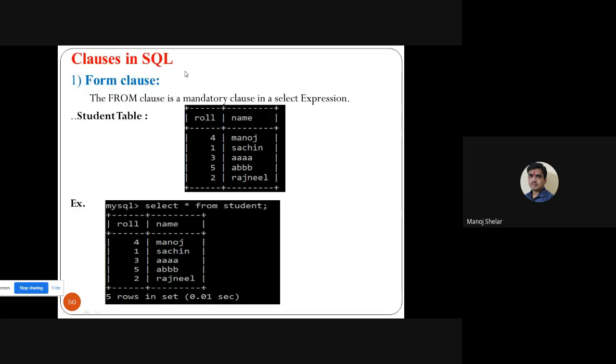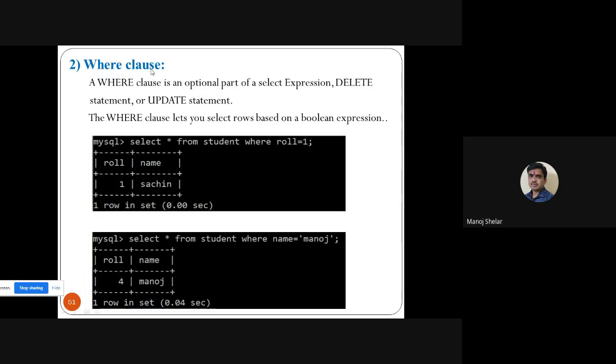Then clauses in SQL. So the first clause is the from clause. Every select query uses the from clause. Okay, simple. So here one table is a student table. So select star from student is the from clause example. Here we use the from clause in a select query. Simple. Then the where clause. I think all of you use the where clause in SQL queries.